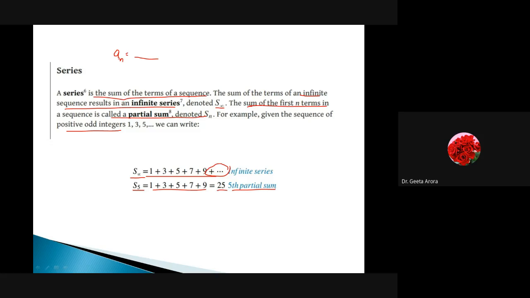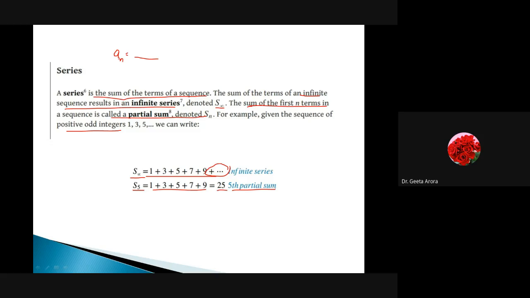Is it correct? What we are saying, first we have learned about the sequence. Sequence means it is a function going from the set of natural numbers, and then we have learned that a sequence can be finite or it could be infinite. We have learned about the representation, and about how we can calculate the nth term or a particular term.